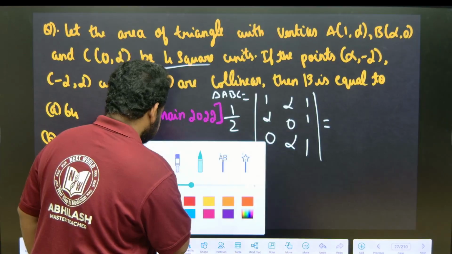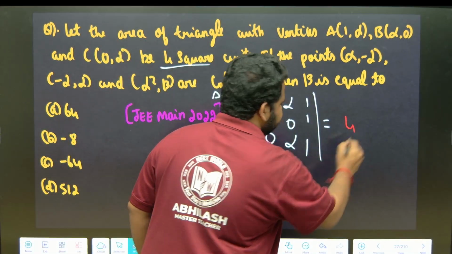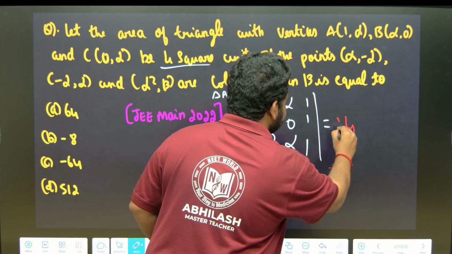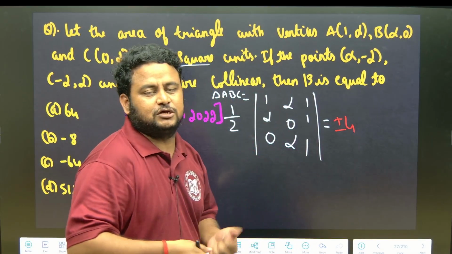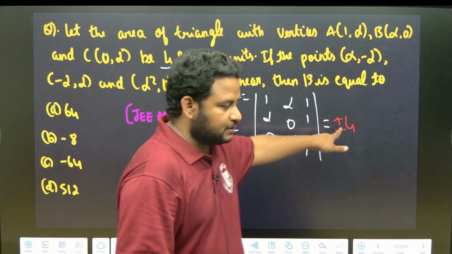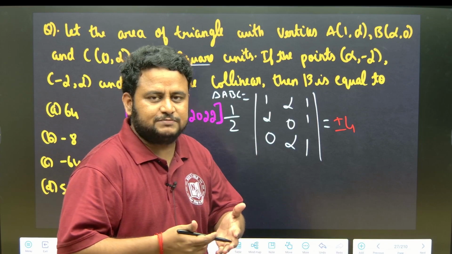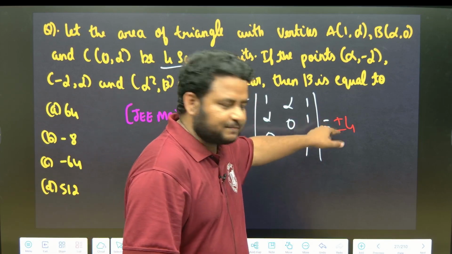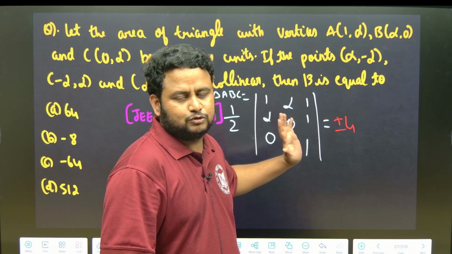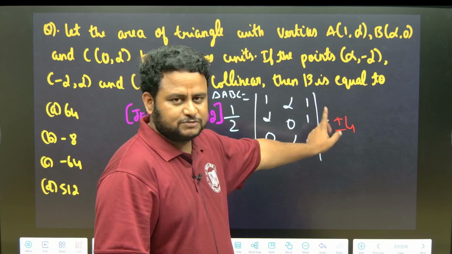That's why I am writing it in a different color. Here, instead of taking just 4, you have to take plus or minus 4, because once you open the modulus, it can have both a positive and a negative value. While writing the modulus, why do you write it? To eliminate the negative sign. While removing the modulus, you add both plus or minus, because there can be two possibilities, a positive value and a negative value. So that's why we should use plus or minus.